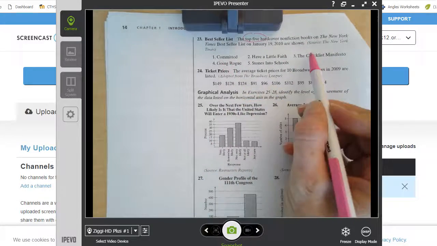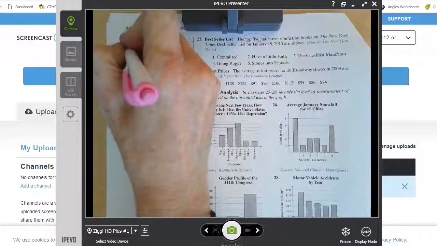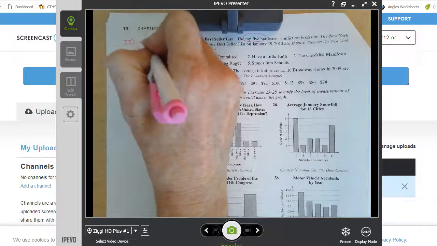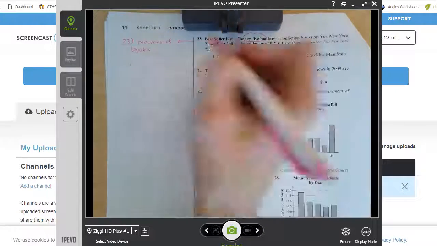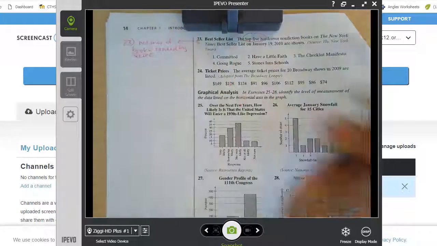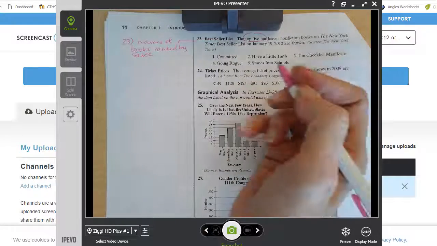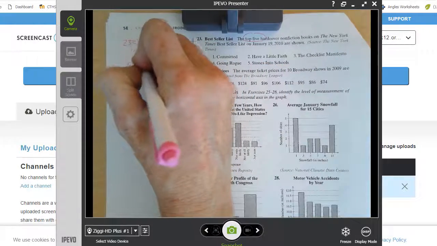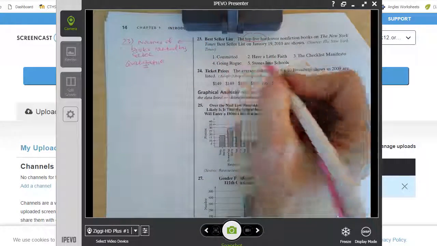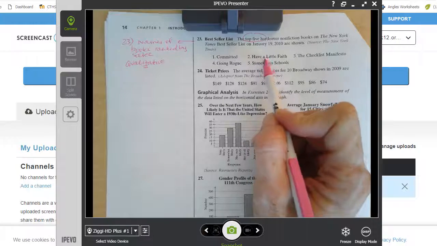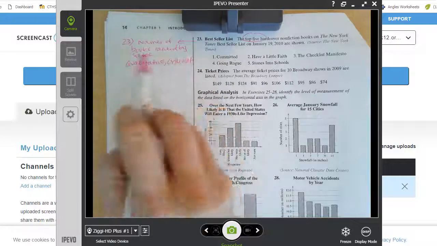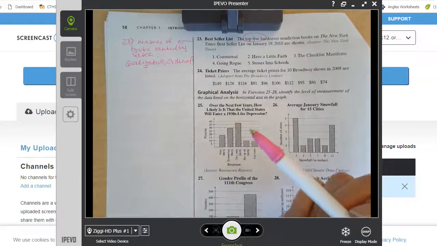So they've got names of books, ranked by sales. So names of books, well, those are labels, so I'm hearing qualitative. But they're in an order where this one had more sales than this one, more sales than this one. So that's ordinal. Qualitative, ordinal. They're names of books ranked by sales.